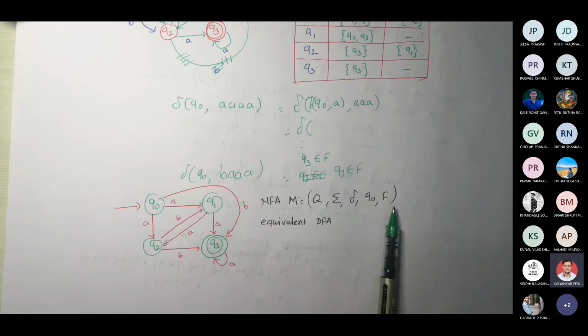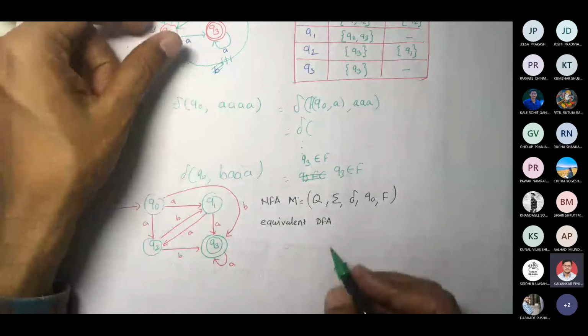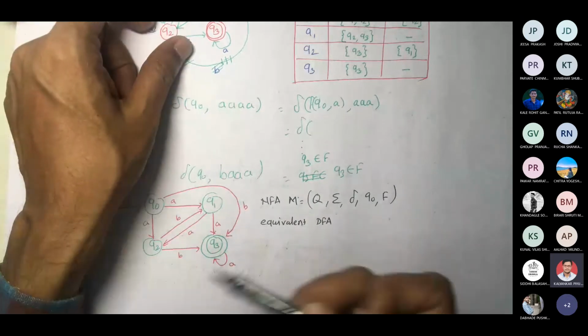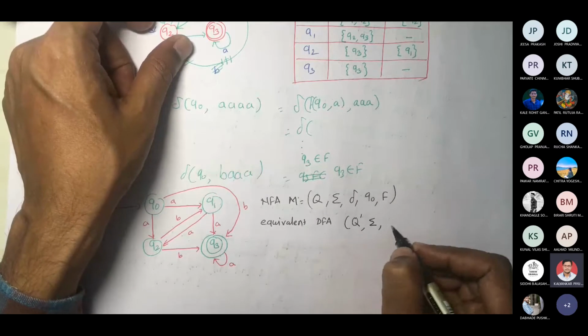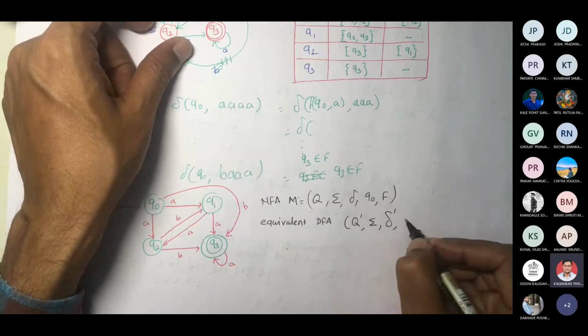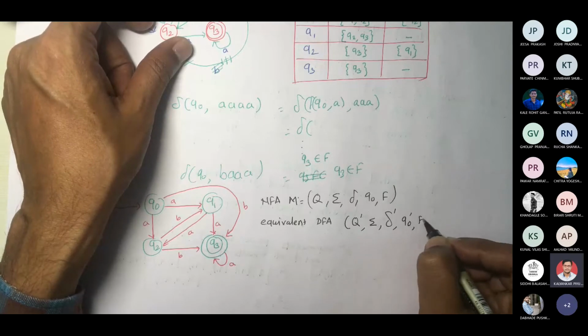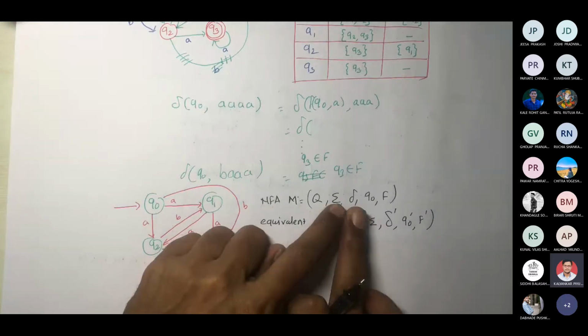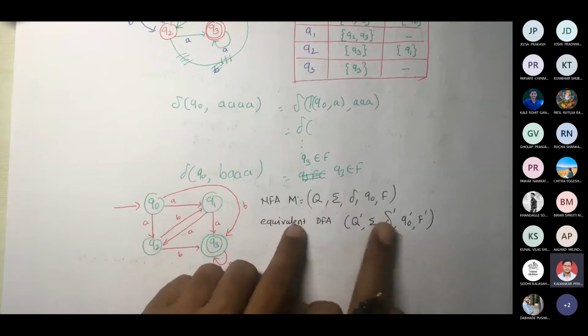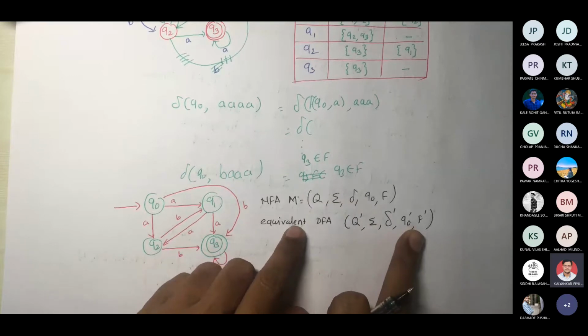What would be changing are these four things: Q, delta, Q0, F. And we have to write delta in a different way, because we are going to come up with this equivalent DFA such that there would be Q dash, sigma will remain as it is, there would be delta dash, Q0 dash, and F dash. Now I have to give the complete process. If Q is there, how to compute Q dash? If Q0 is there, how to compute Q0 dash? If F is there, how to compute F dash?